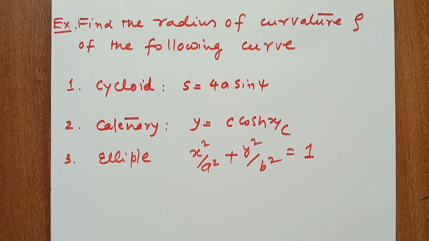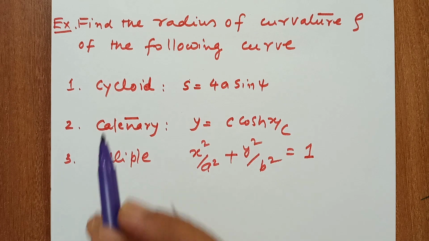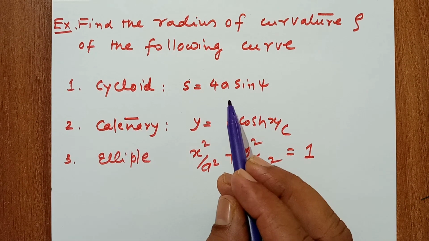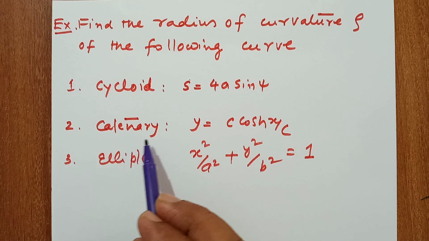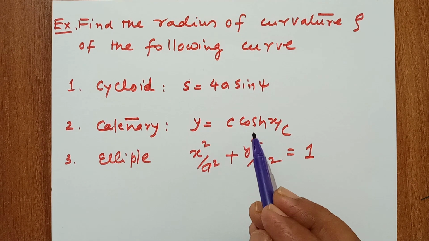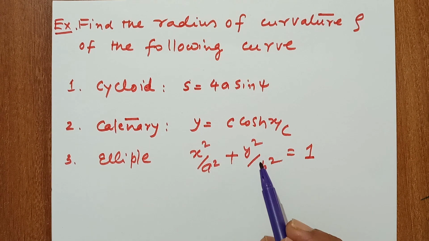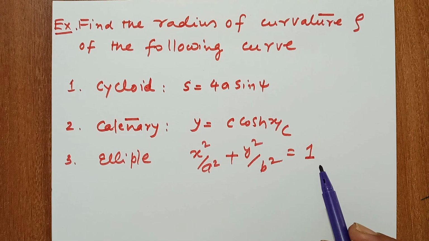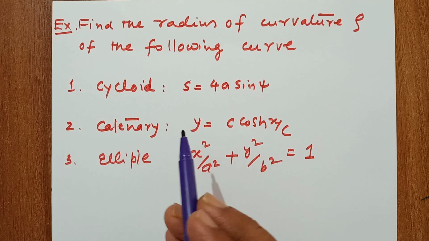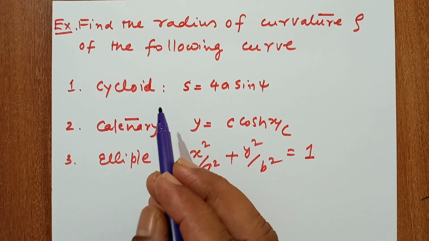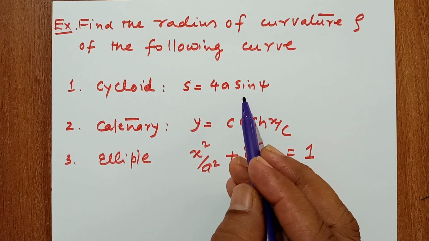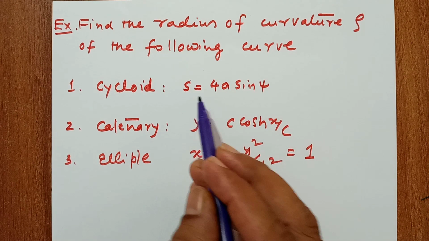Now some important examples to calculate radius of curvature for a curve. First is the cycloid, s is equal to 4a sin psi. Second is the catenary, y is equal to c cos hyperbolic x upon c. Third is the ellipse, x square upon a square plus y square upon b square is equal to 1. First you see the equation of the given curve. The equation is in the form of s and psi, which means this is an intrinsic equation.